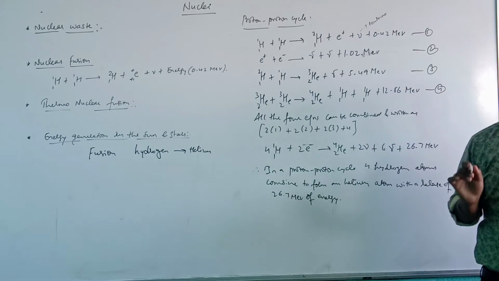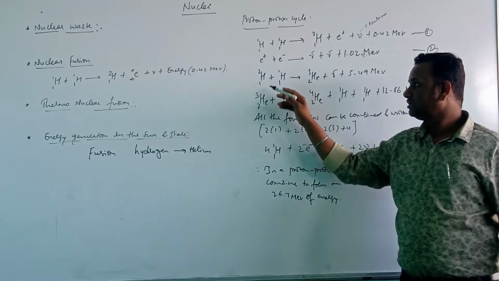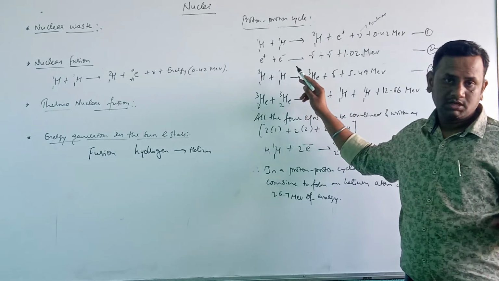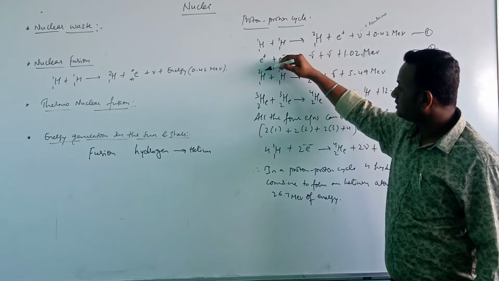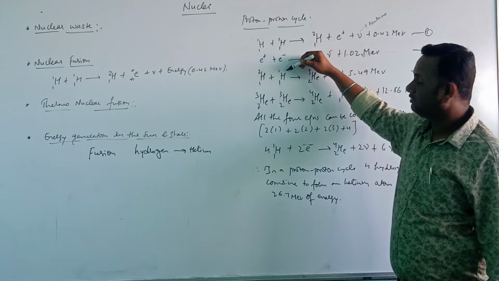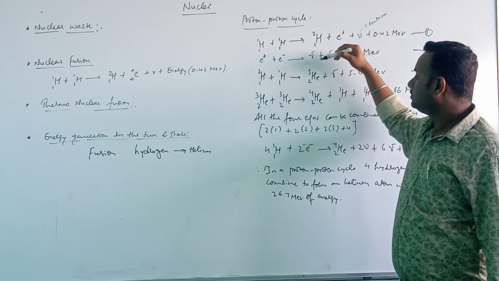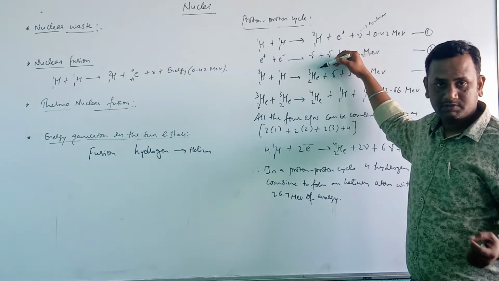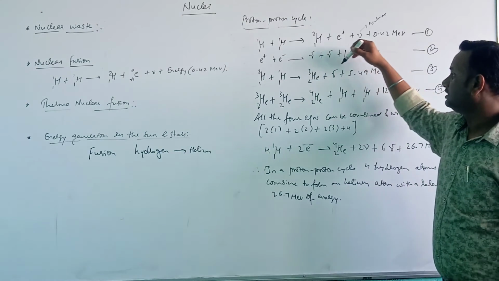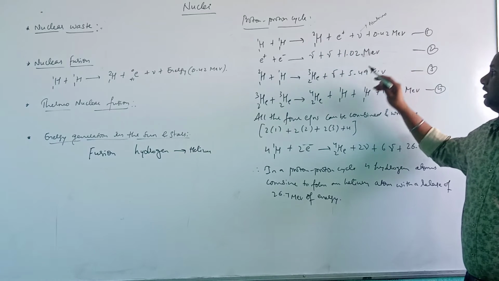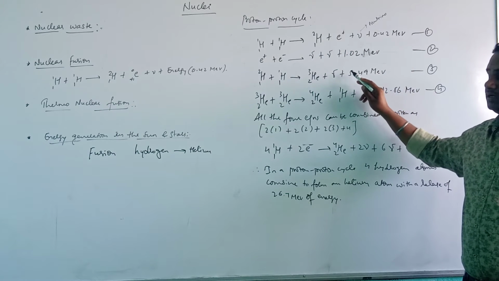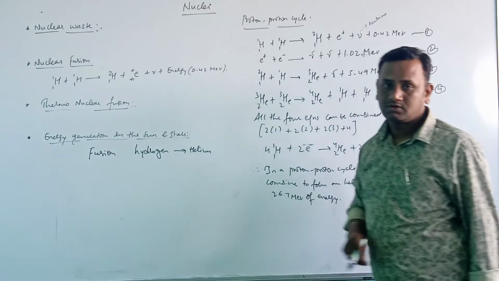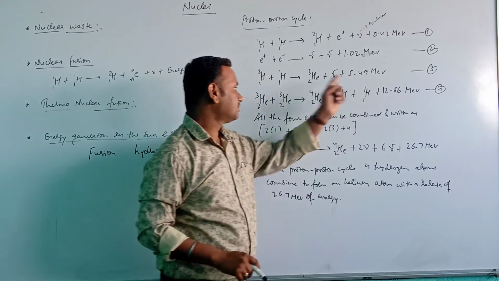And then next, the deuteron is combined again with a proton to form a helium isotope, releasing gamma rays and an energy of 5.49 mega electron volt.